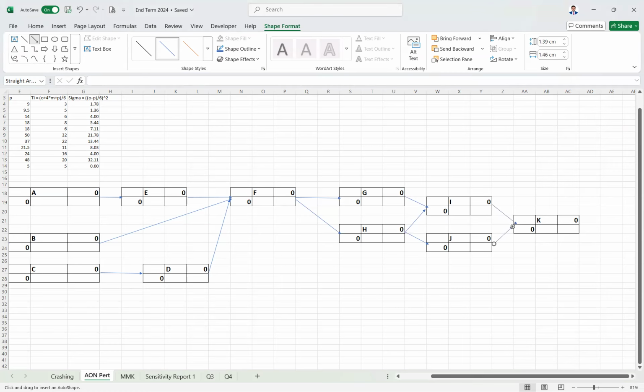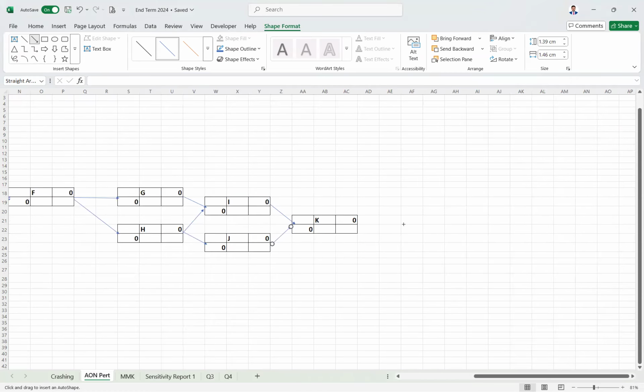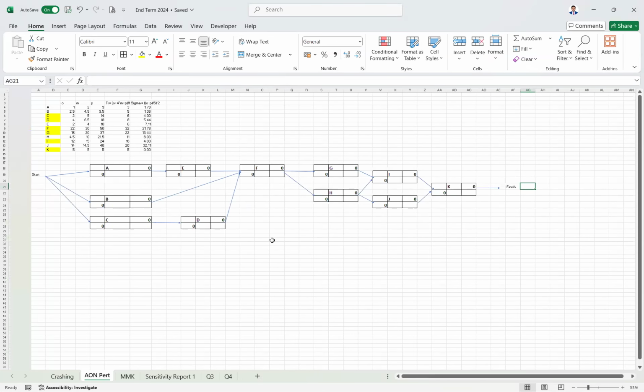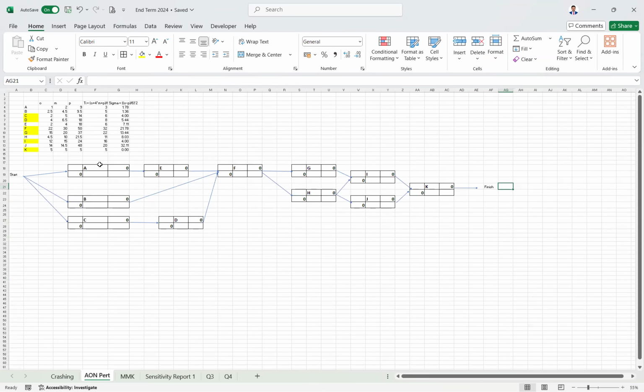Then once you're done with the last node, you will have one more end here and you can just say it as finish. So this is how you draw the diagram. From the start, get every node. After every node, just put the values and then put the connecting arrows on paper and then finish it. This is how you have to finish the node also.